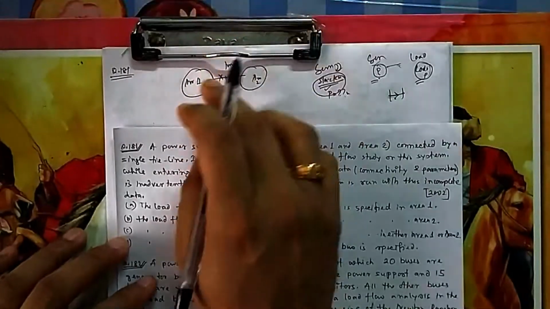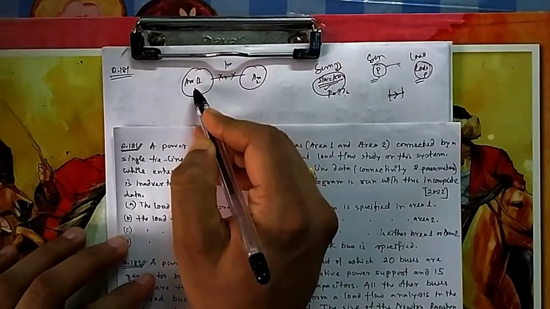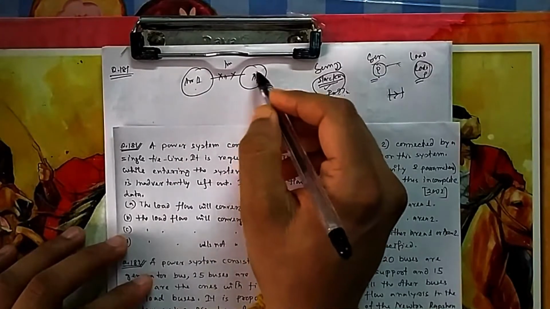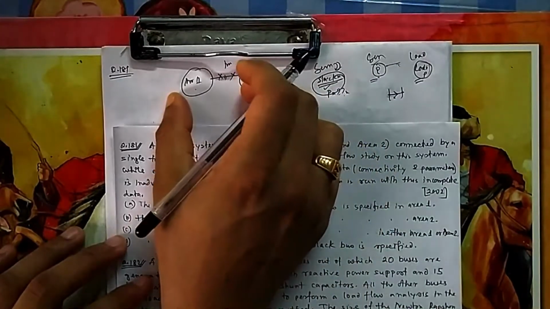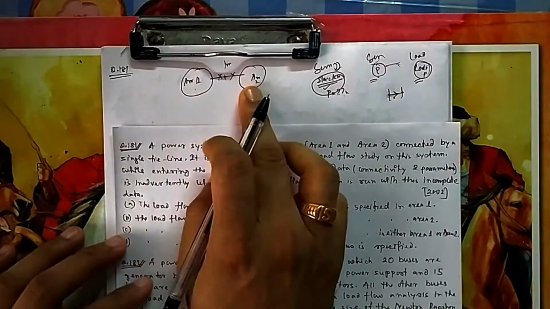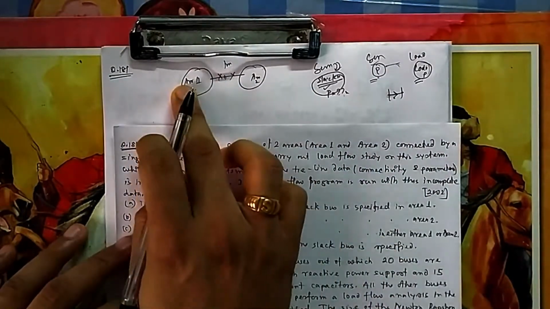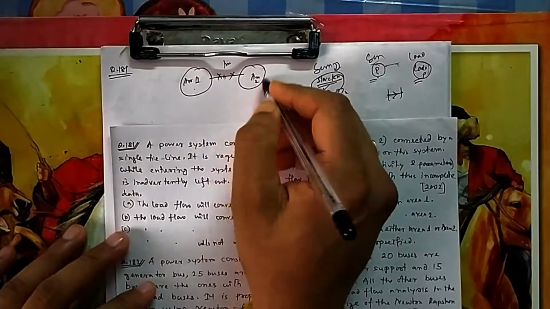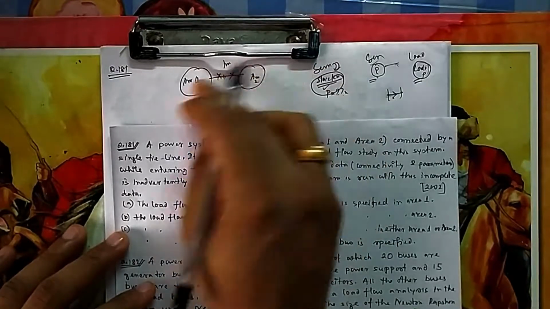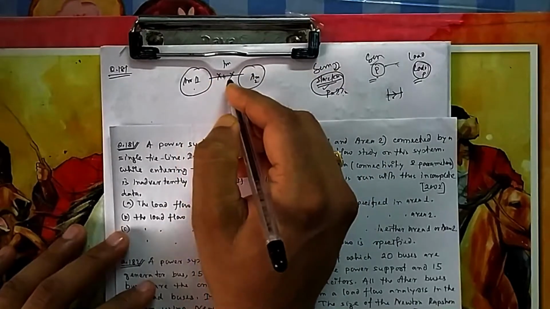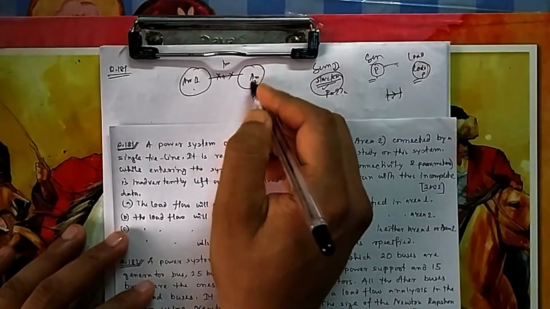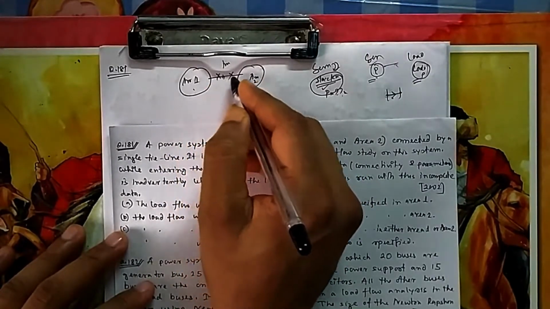Suppose you are doing load flow for area 1. If there is a slack bus in area 1, then this load flow will converge. But in area 2 you don't have any slack bus, so it will not converge. You are taking the whole system at a time, but that will not converge if you only have a slack bus in area 1, because there is no slack bus in area 2. Then from where will the losses or mismatch power come, because you have not given the tie line also. If the tie line had been there, the excess power required would have been supplied by the slack bus through this line.